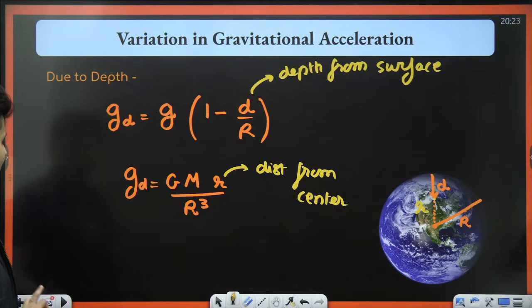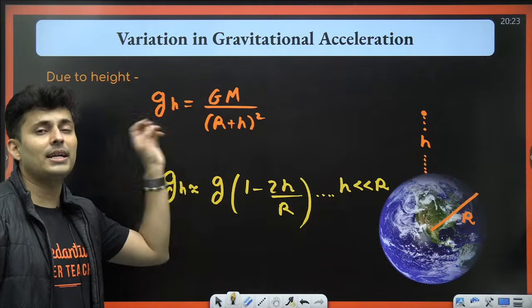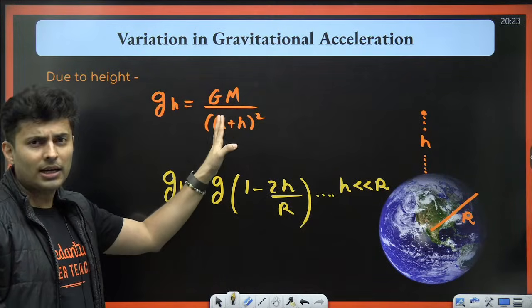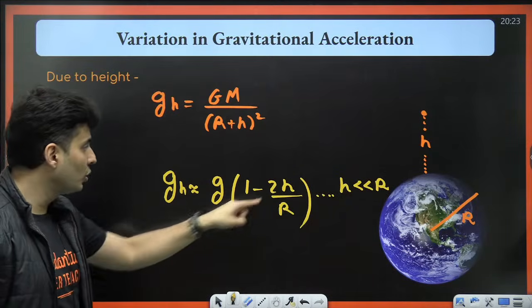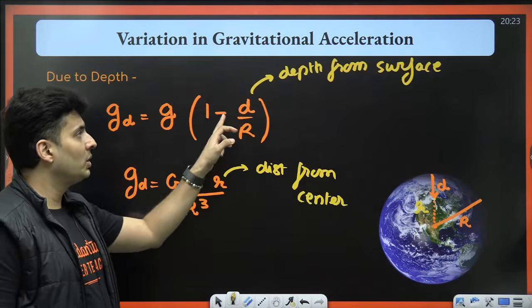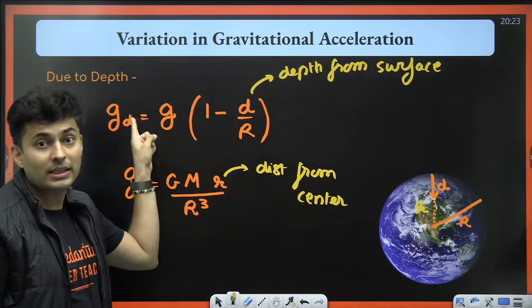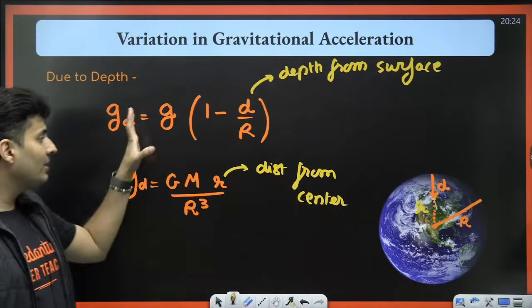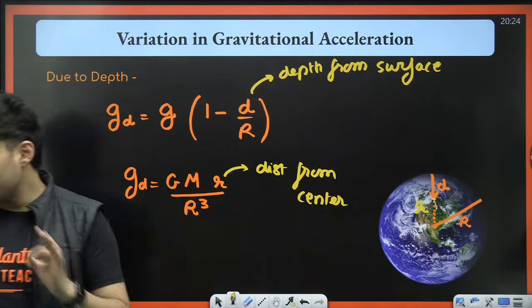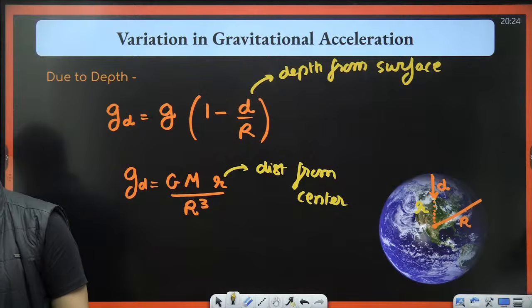Yeah. So did you understand? This is the approximate formula. This is exact. It will work for even small height, large height. This will only work for small height. But there is that number 2 over here. Here there is no number 2, and this is the exact formula. If you see, equal to is there. Here equal to is not there. This is approximate for small height. So be careful about all these things, else you will make some stupid mistake.